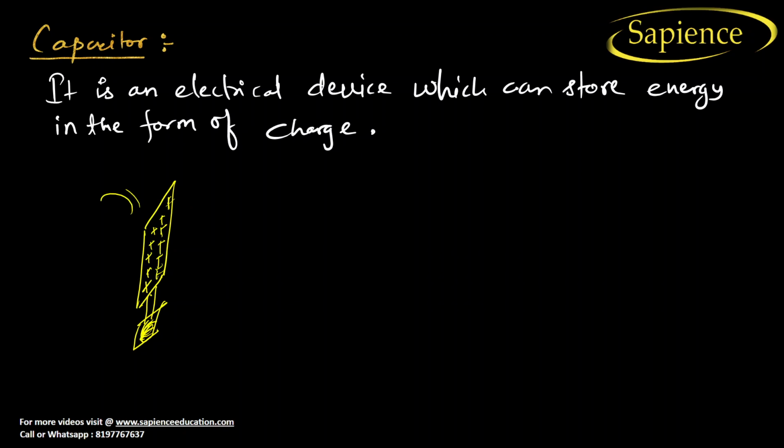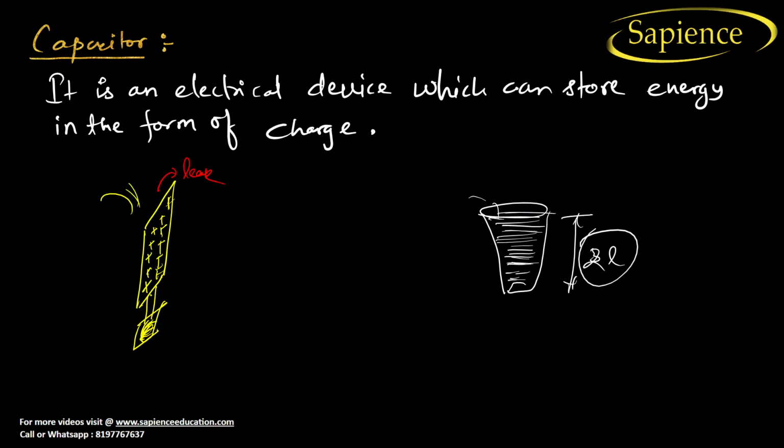After that, when you put in any other positive charge, what will happen? It will leak. It is just like a glass of water. Imagine there is a glass of water, and if you start pouring water, its height or its capacity will increase. But after a certain limit, suppose a limit of 2 liters, water will come out, so it won't be able to store any more.